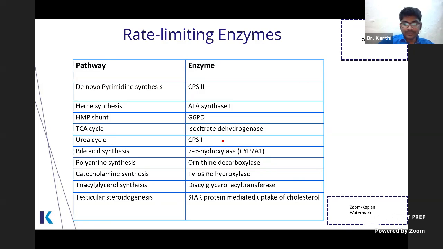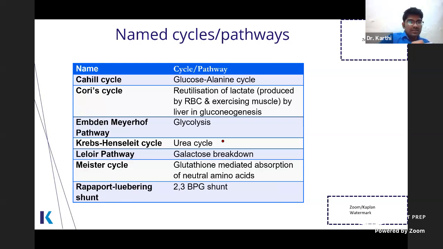Okay, and this is very, very important. These are the named cycles and named pathways. See, you know about the glucose alanine cycle, but it is known as the Cahill cycle. For the NEET entrance examination, it's very important to know about these things. Cahill cycle is the glucose alanine cycle. Cori cycle, everyone knows. Glucose is converted into lactate in RBC and exercising skeletal muscle, and now lactate is converted into glucose back in the liver by gluconeogenesis.